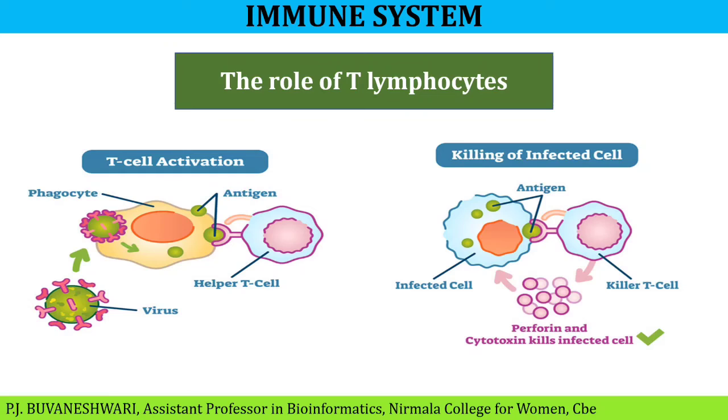So there are two different types of T lymphocytes, helper T cells and killer T cells. Helper T cells coordinate the immune response. Some communicate with other cells and some attract more T cells and cell-eating pathogens. So next, killer T cells. Killer T cells attack other cells. They are particularly useful for fighting viruses, and they work by recognizing small parts of the virus on the outside of the infected cells and destroying those infected cells.